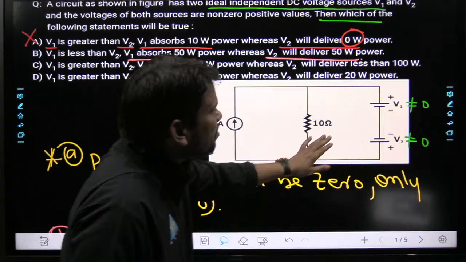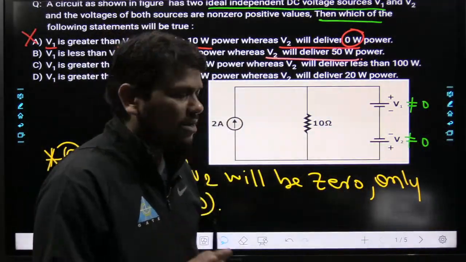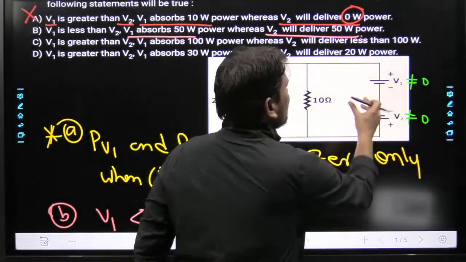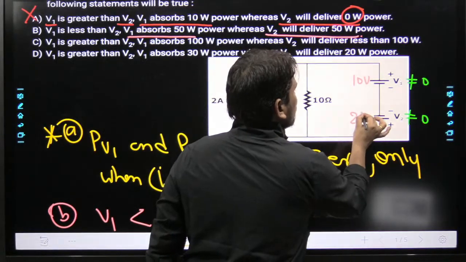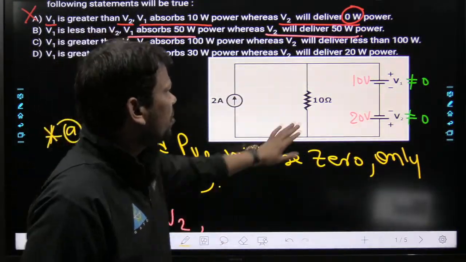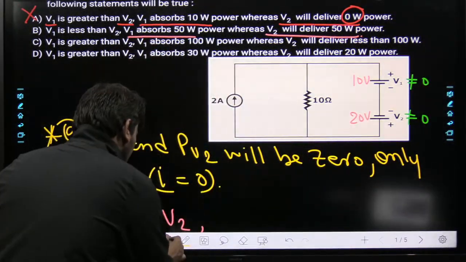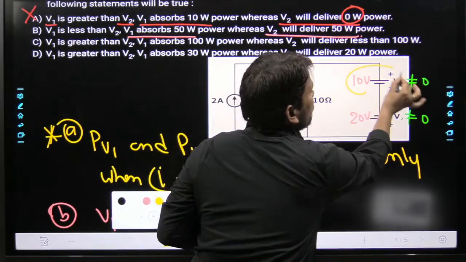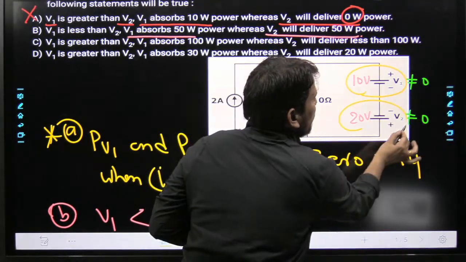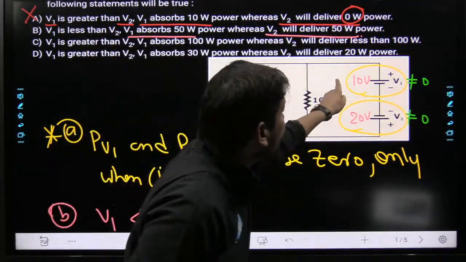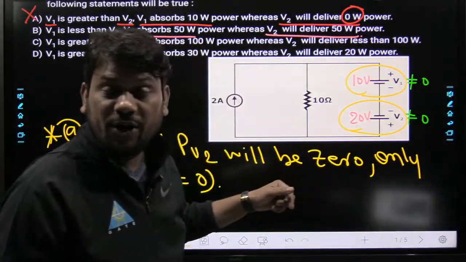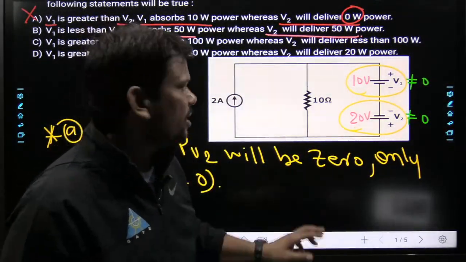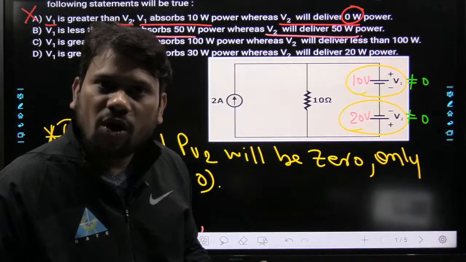See, beta, related to the magnitude of V1 and V2, nothing is given. But now this information is given, V1 less than V2. That means for the time being, I want to say this is 10 volt, beta, and this is 20 volt, roughly, just for this condition, V1 less than V2. Now what is the thing? Here, my dear friend, this power, beta, will be some value, obviously not 0. And this power will be some value, obviously not 0. And the current that flows here, beta, will always be the same. Doesn't matter whether these values are equal or not. The current that flows through these batteries will always be the same.